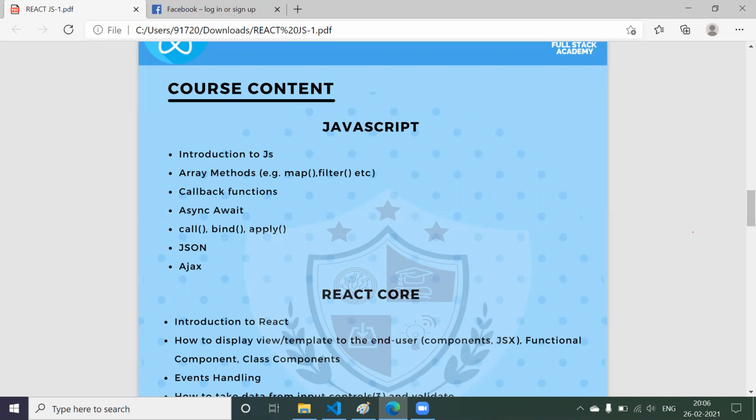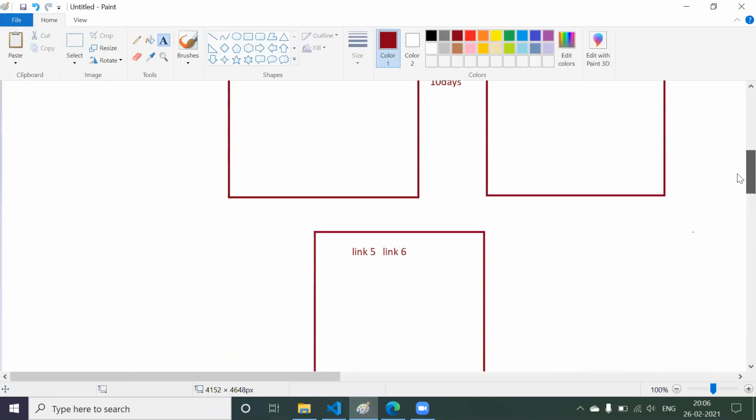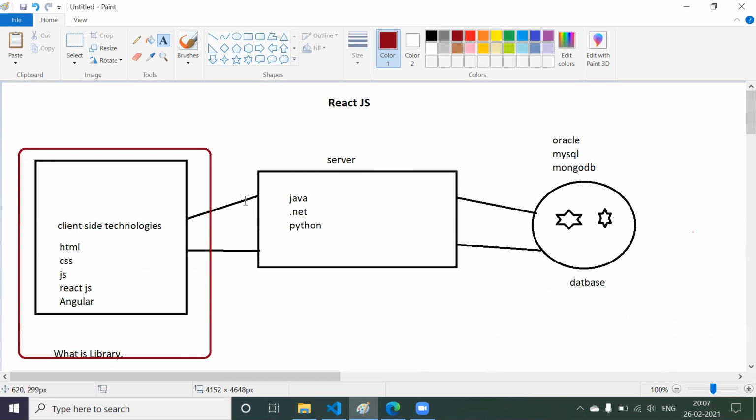So I told you, in the web architecture, you are going to get the data from the server in one format. That format is called JSON format. As a client developer, as a React developer, you should know how that JSON format is, how the data is represented in that particular JSON, how you can extract the data from it, and how you can manipulate the data. Manipulate in the sense of how you can delete the data, update the data, or access the data. So all these operations you should know.